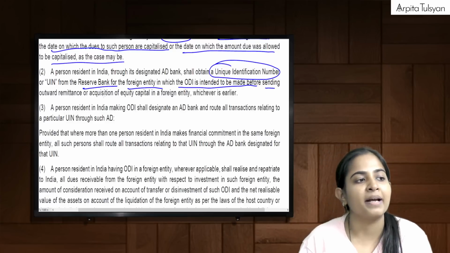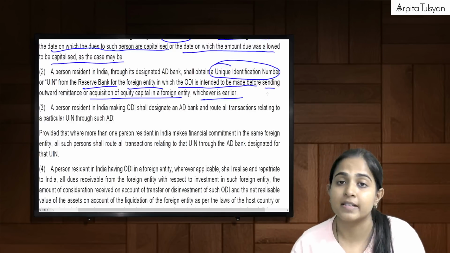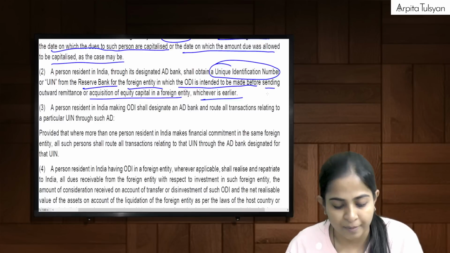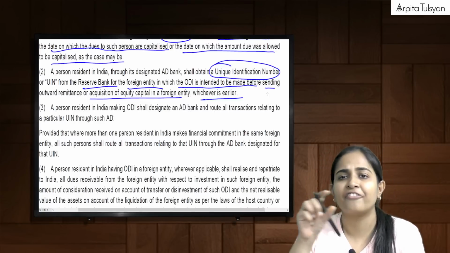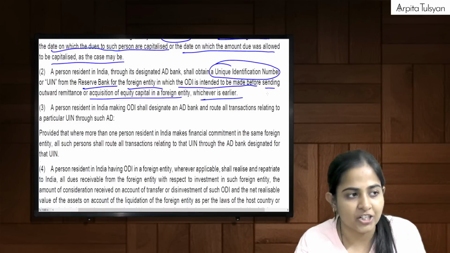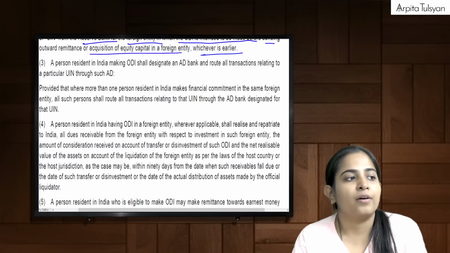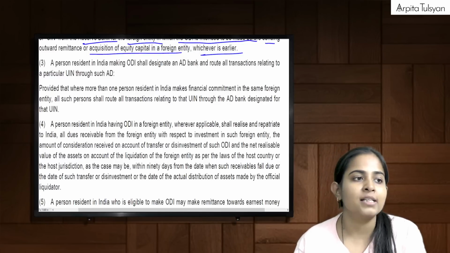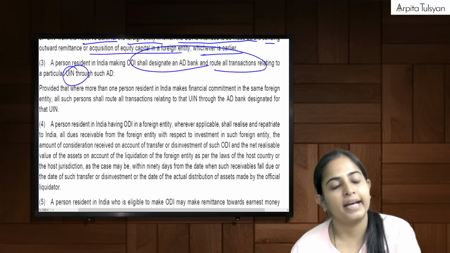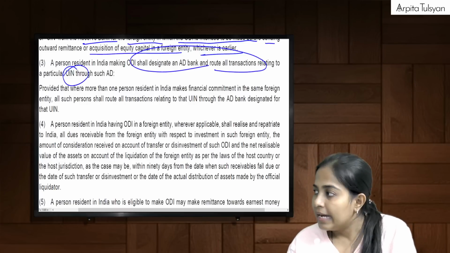Before sending the money or before acquiring the capital, whichever is earlier. Means basically before you enter into the transaction, first obtain the UIN. This is just a reference number which will be used every time you do a transaction. And all such ODI transactions will be routed through the same UIN. Clear with this, everyone?